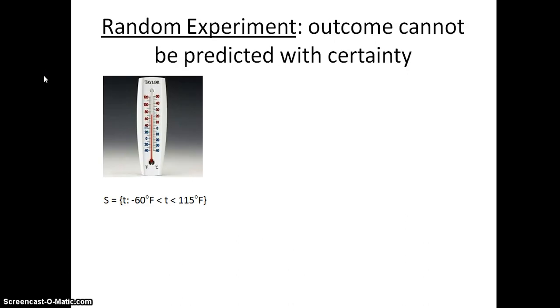The coldest it's ever been in Burlington, Vermont, I looked this up, is about negative 50 degrees Fahrenheit, and the hottest it's ever been is about 107 degrees Fahrenheit. So it's safe to say that the high temperature tomorrow should be somewhere between negative 60 degrees Fahrenheit and 115 degrees Fahrenheit. So our sample space S could be the set of all T for temperature, such that T is between negative 60 degrees Fahrenheit and 115 degrees Fahrenheit.